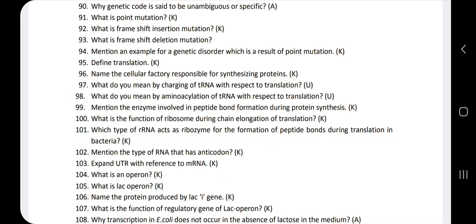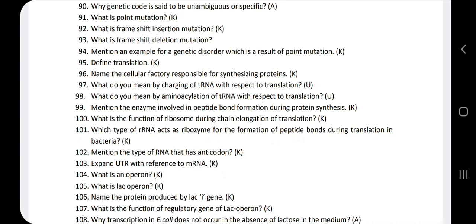This charging of tRNA is also called amino acylation of tRNA. The next question is, what do you mean by amino acylation of tRNA with respect to translation? The charging of tRNA and amino acylation of tRNA are the same. Amino acids are very important for the process of translation, but they will be in the inactive condition.